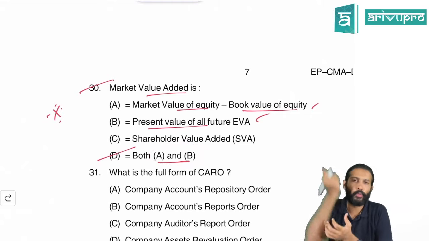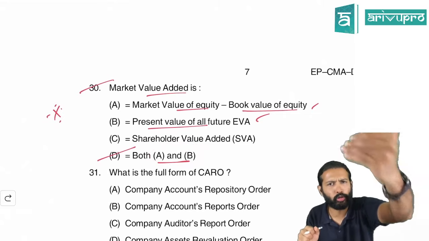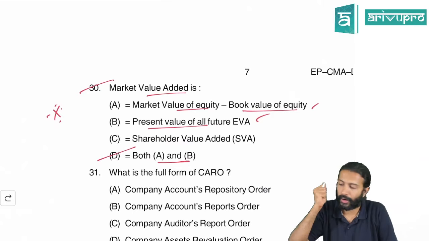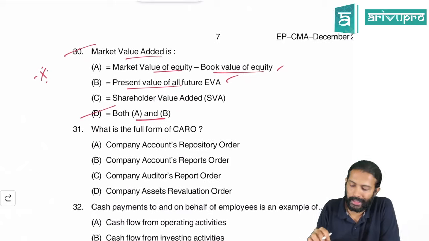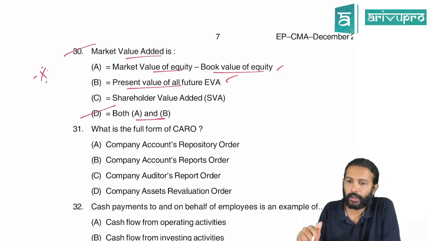So present value of future earnings, if you find out, that is also market value of equity only, or market value added only. So both are the right options here. Hence D for Delhi is the right answer. Clear?